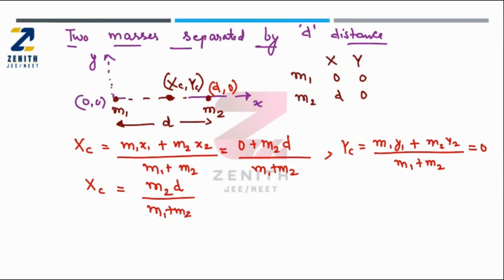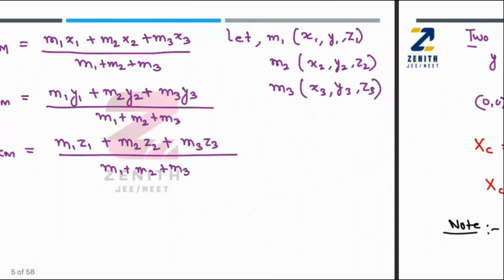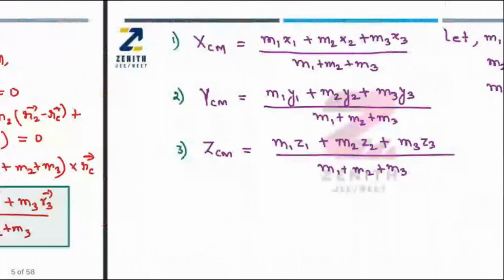I'm just making a note so that you will get an idea which point I was discussing. If m1 and m2 are equal, can I say the xc value is nothing but d by 2? That means if m1 and m2 masses are equal, the center of mass will be at the center, which is d by 2. The same thing I have mentioned in the first slide itself. But if both masses are different, the center of mass is closest to the heavier mass. Now you can check it here.